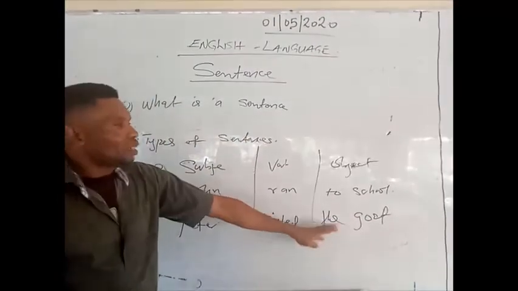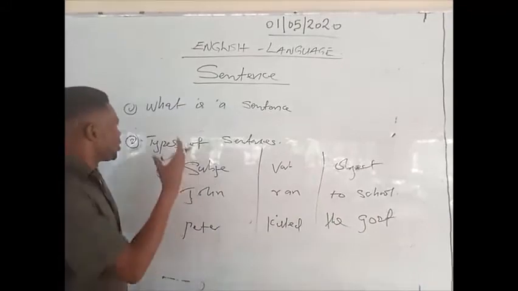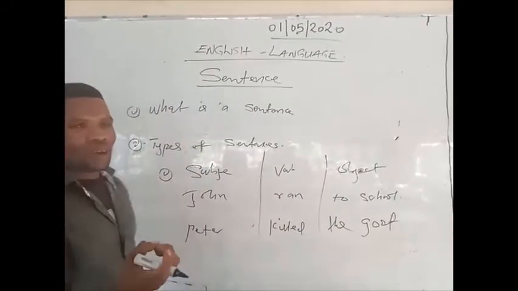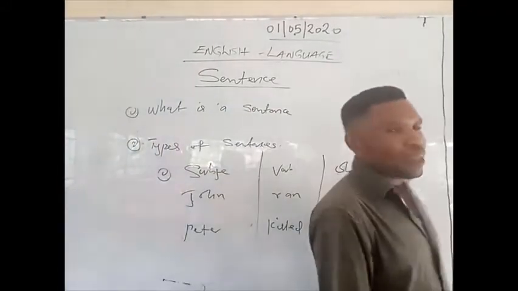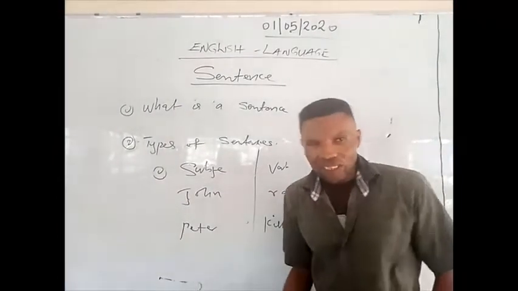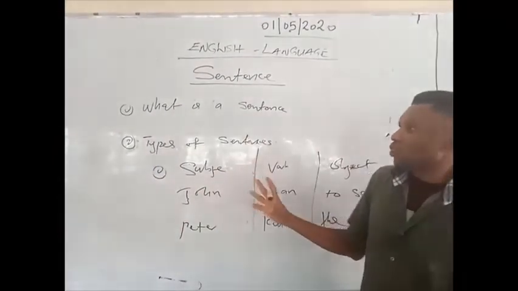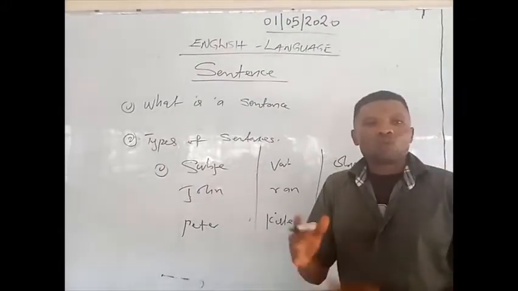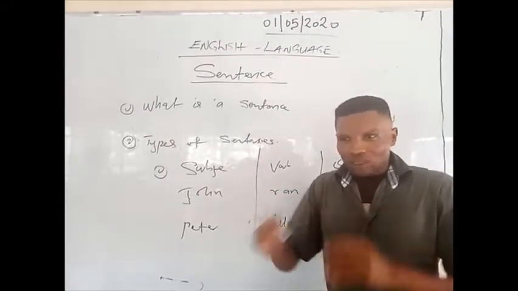Now, these types of sentence are what we call the simple sentence, compound sentence, complex sentence, and the compound complex sentence. These are the 4 types of sentences you have. We're going to take them one after the other for easy comprehension.